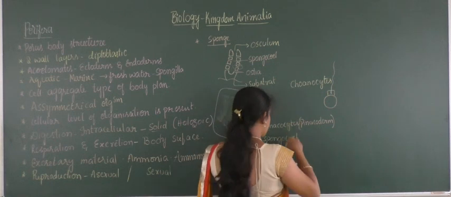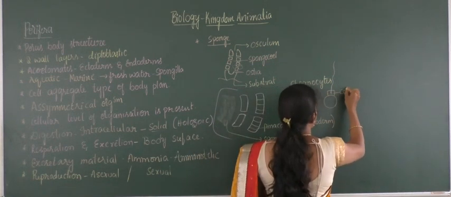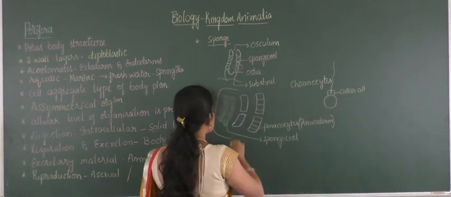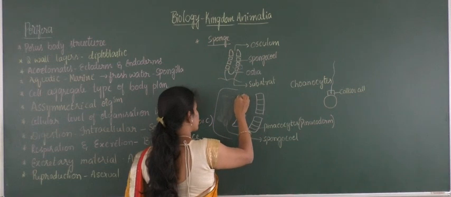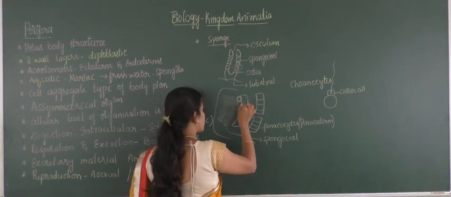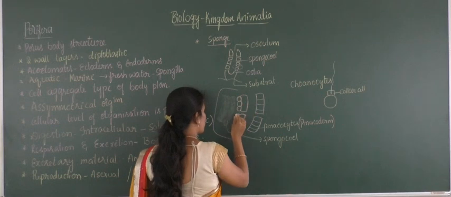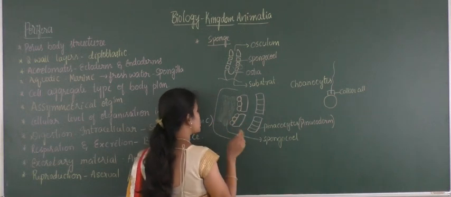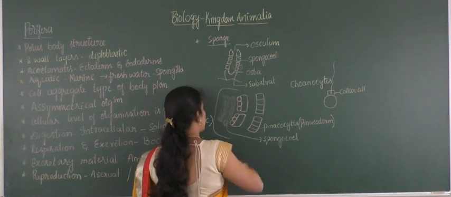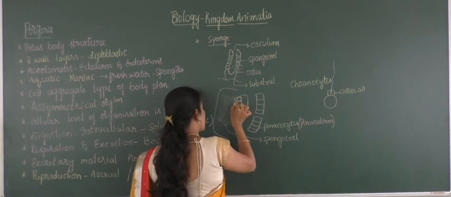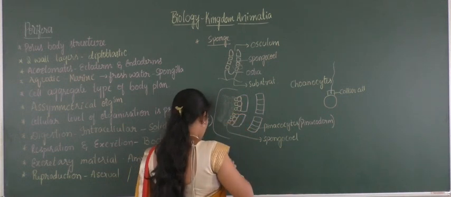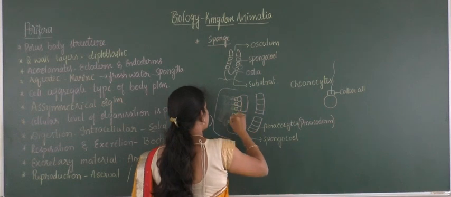This is the structure of a choanocyte with its collar cell. These collar cells are attached to the spherical body. Choanocytes are present towards the spongocoel, and they form the canal system, which is of three different types. I will explain that. These are called collar cells, and along with them a flagellum will be there.